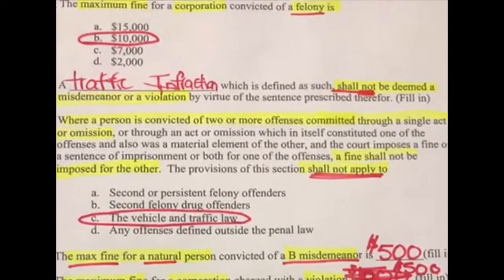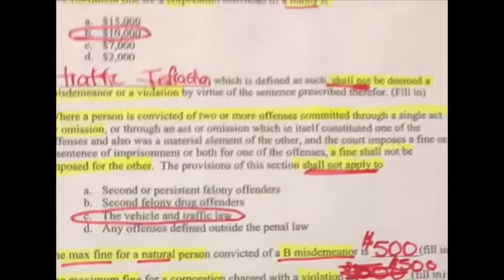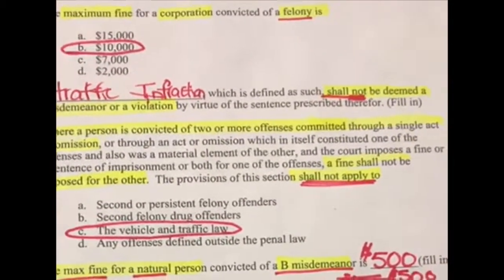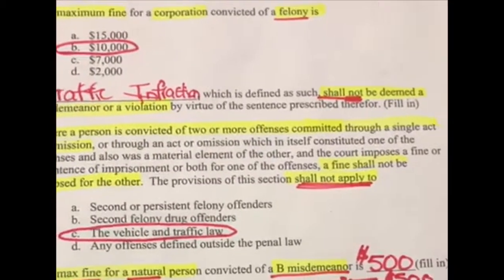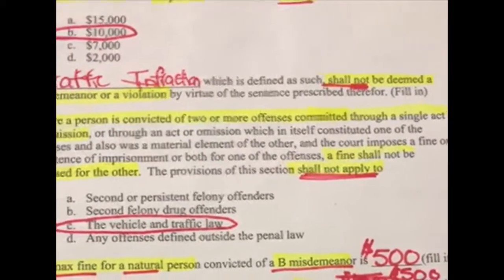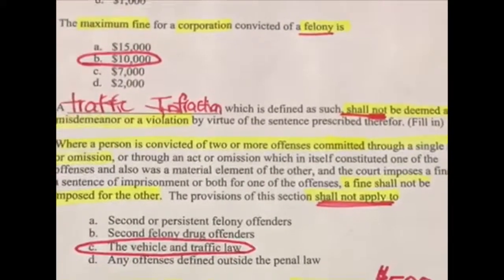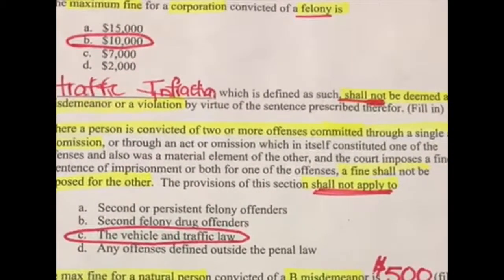Whereas under the vehicle and traffic law, if somebody gets a DUI and they're charged with driving while intoxicated and, say, a speeding ticket, and they go to jail for the DWI sentence, they could also get a fine for the driving while intoxicated and also for the speeding ticket.